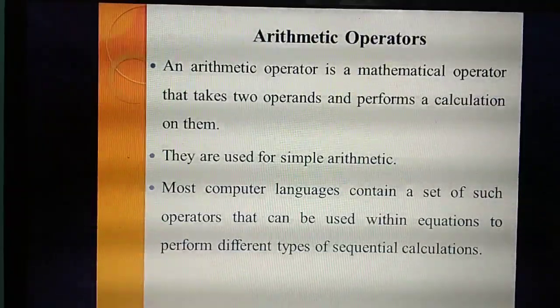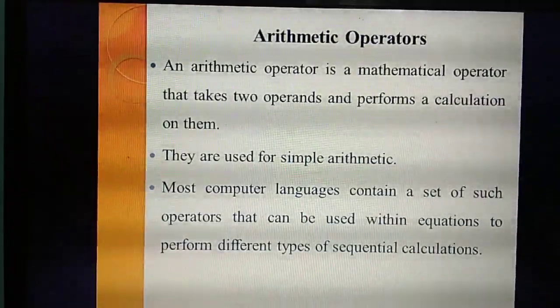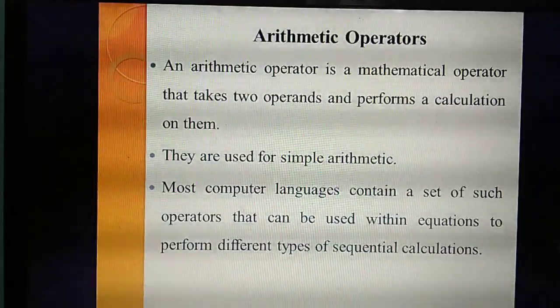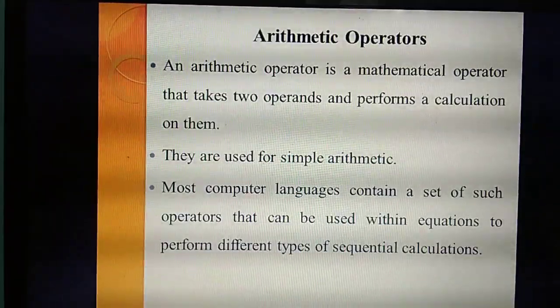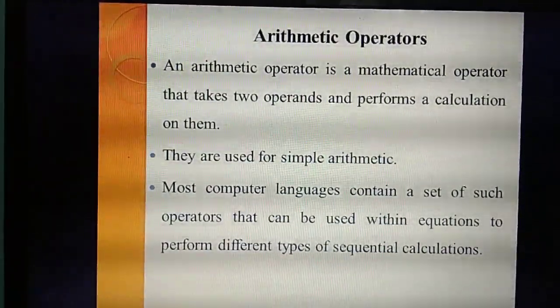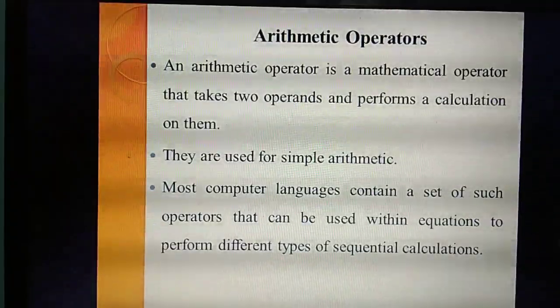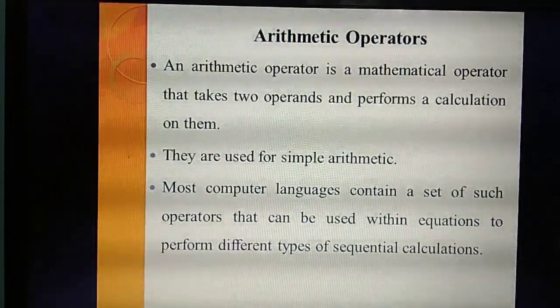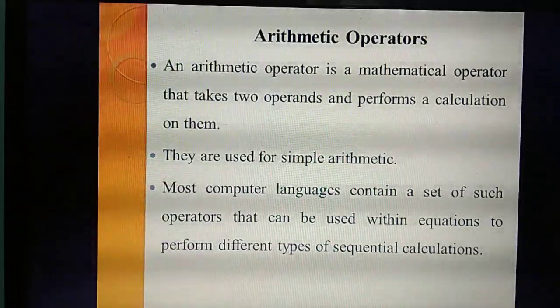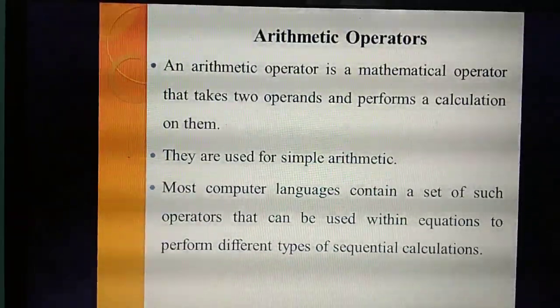For example, a plus b. How many operands are there? A and b. Understand? A minus b. How many operands? 2. What are they? A and b. A divided by b. How many operands? 2. A and b. So this arithmetic operator is mainly used to perform mathematical calculations, and it will always take 2 operands.